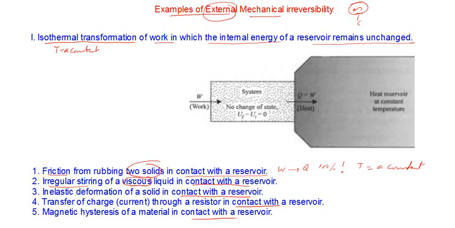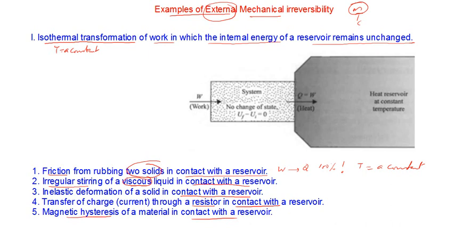Then in the case of electrical systems, a transfer of current through a resistor. Or in the case of a magnetic system, you perform some cycles of magnetization and demagnetization. It will undergo a phenomenon known as magnetic hysteresis. So all these are examples of irreversible external mechanical cases. Let's discuss it more elaborately.